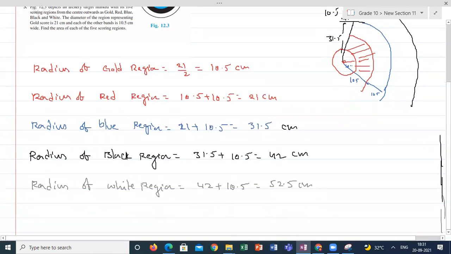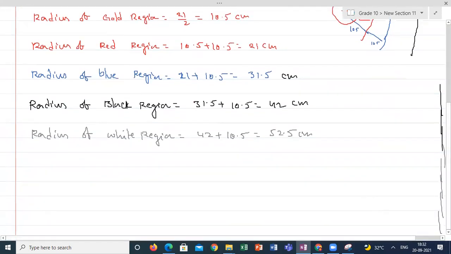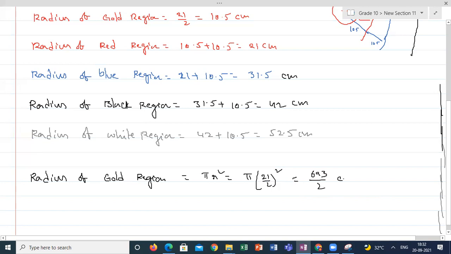So radius of the gold region. First, I am starting with the gold region again. Area of gold region is equal to pi r square, which is equal to pi into 21 by 2 whole square. Keep it like this. Then you can calculate, you got 693 by 2 centimeters square.